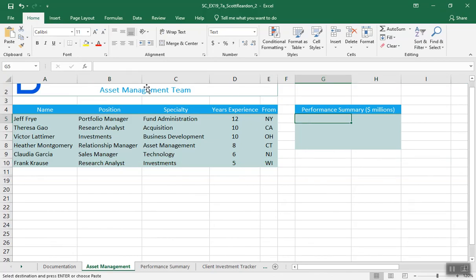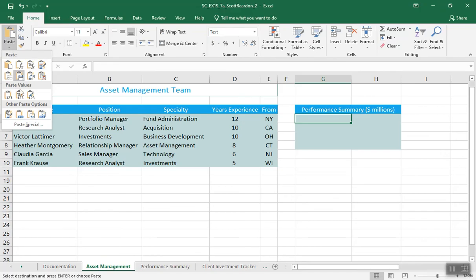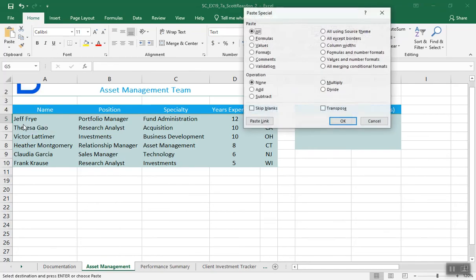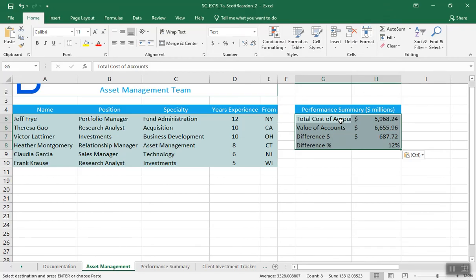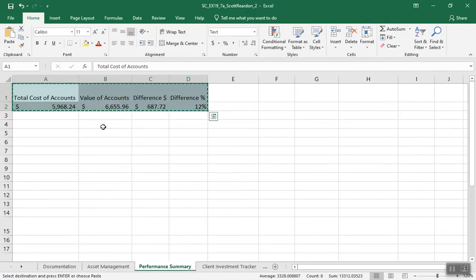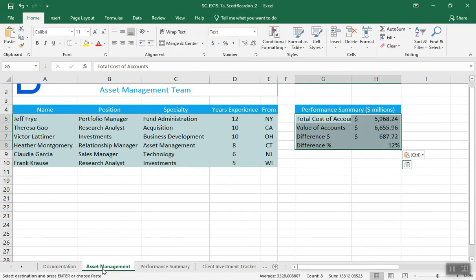And I'm going to go over here to paste. And down here at the bottom is paste special. And what I'm doing is I'm using the transpose option, which means my columns are going to be rows and my rows are going to be columns. I'm switching the axis of my data. All right, columns become rows, rows become columns. I have used transpose a lot in my Excel lifetime. All right, click OK, and there's your data. Remember, it started out looking like this. We copied it using transpose to make it look like that.